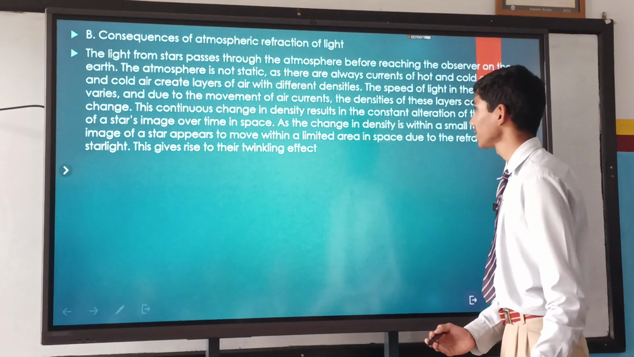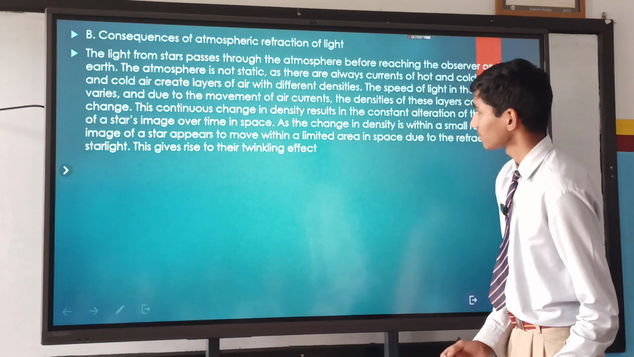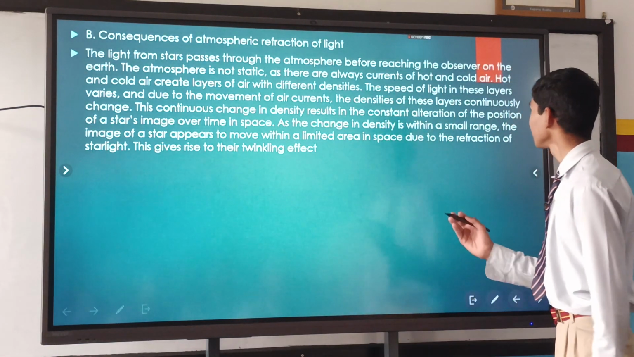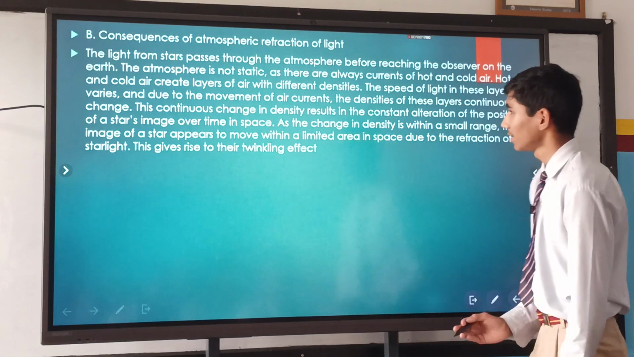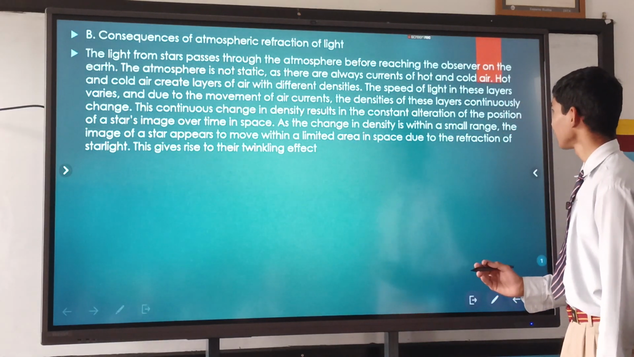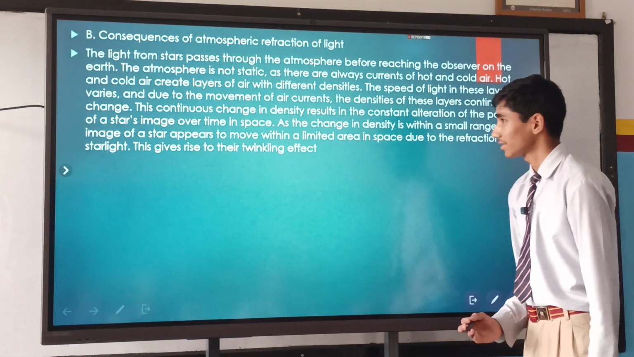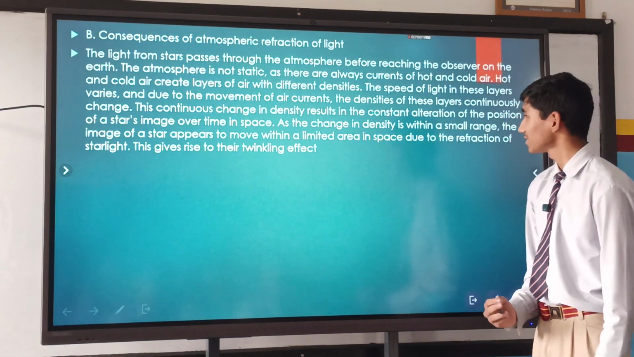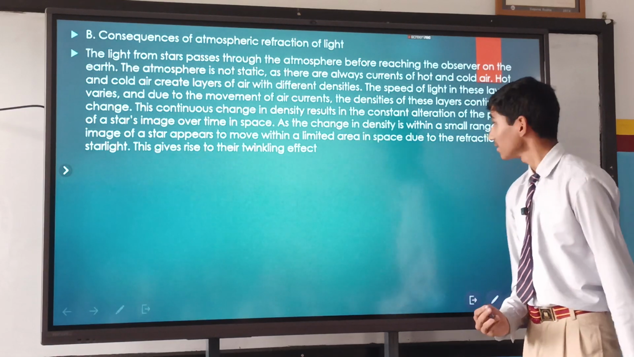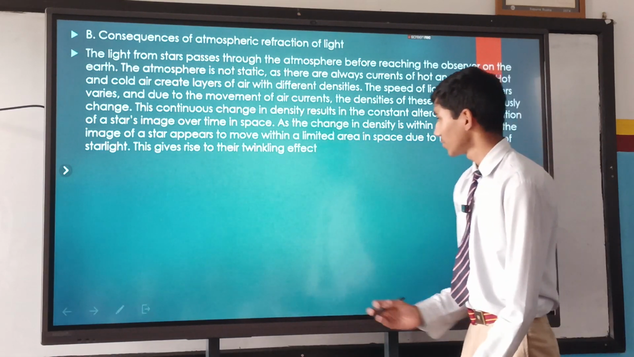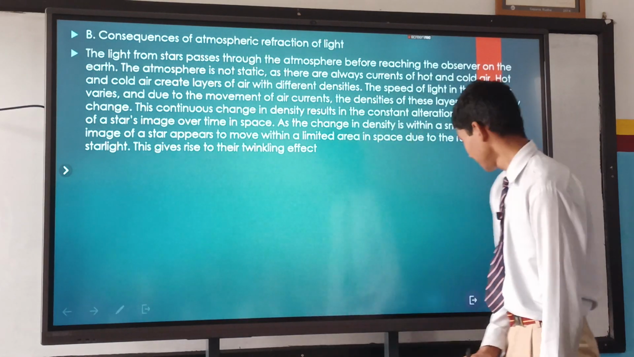Consequences of atmospheric refraction of light. The light from a star passes through the atmosphere before it reaches the observer on the earth. The atmosphere is not static. There are always currents of hot and cold air. These hot and cold layers create differences in densities, due to which the phenomenon of bending of light occurs, due to which the twinkling effect of stars is seen.